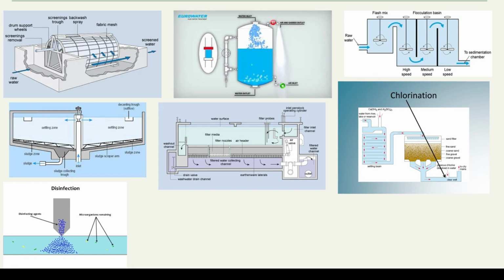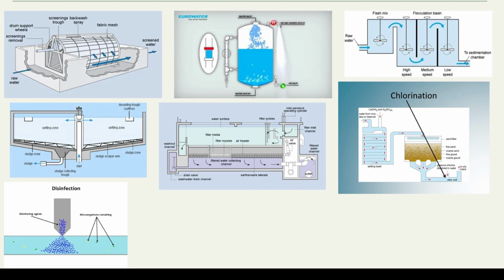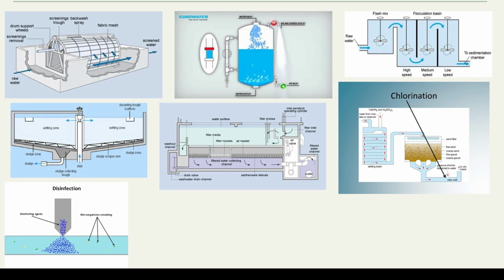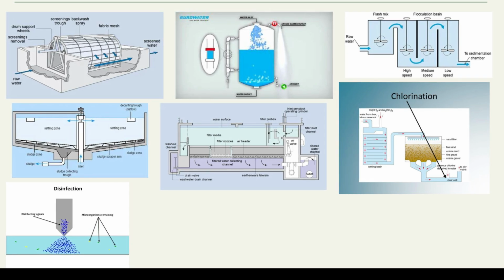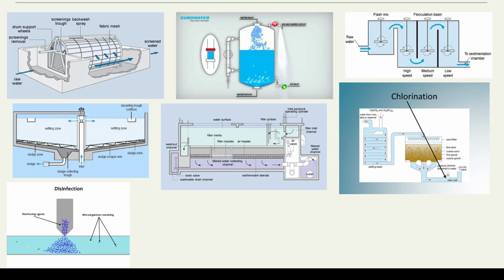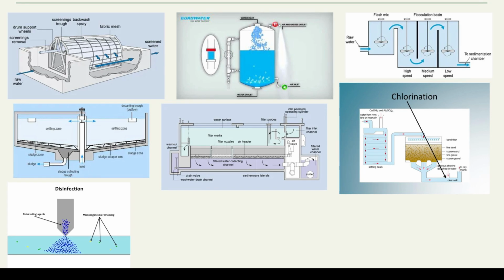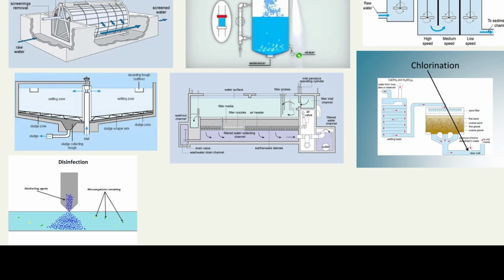This step is meant to settle the flocks after they are formed. This tank has zones at the bottom called sludge zones. The flocks slowly settle at the bottom to form sludge. It is then removed and disposed of. The remainder is the water minus the flocks. The next step is filtration.